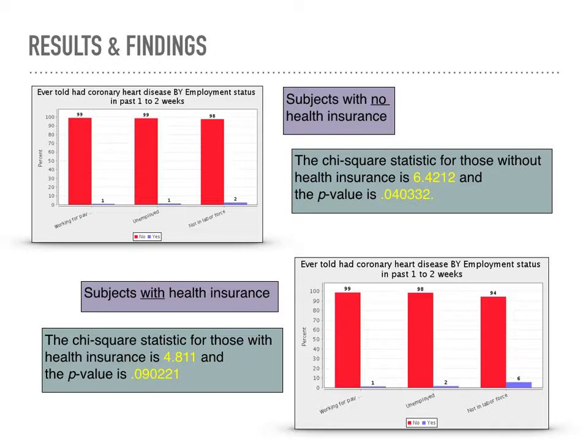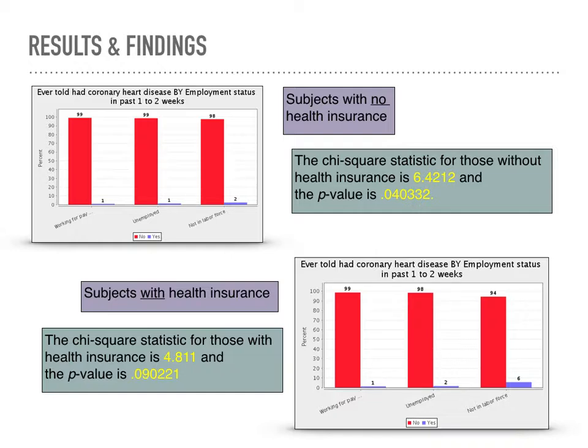The chi-square statistic for those with health insurance is 4.811, and the p-value is 0.090221. The chi-square statistic for those without health insurance is 6.4212, and the p-value is 0.040332. The results indicate that there is a 0.09 chance versus a 0.04 chance that persons with health insurance has a higher rate of CAD.